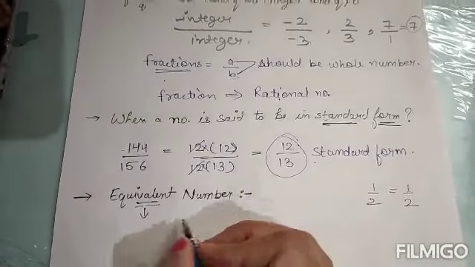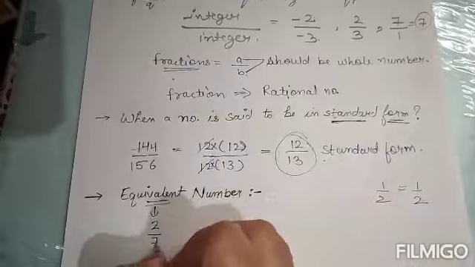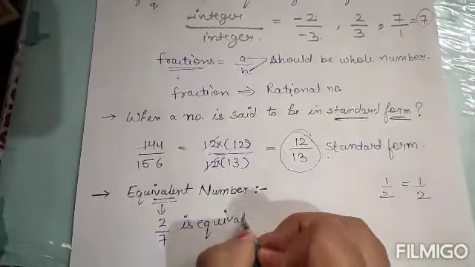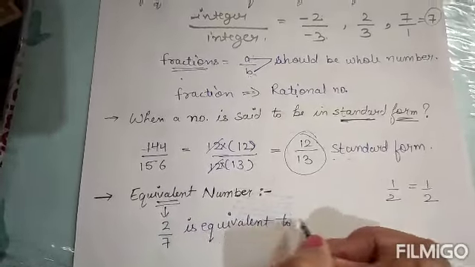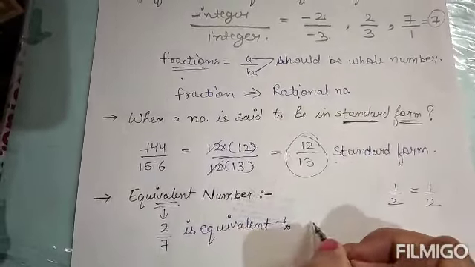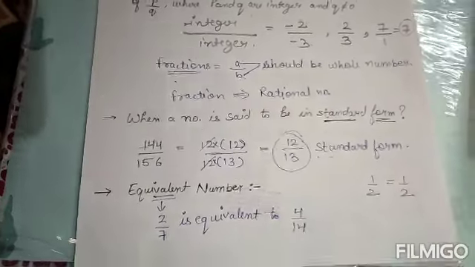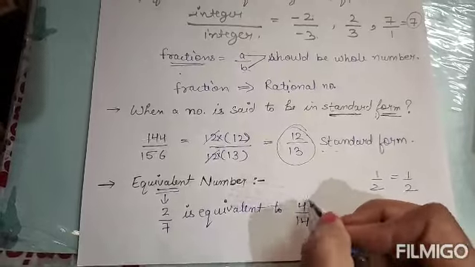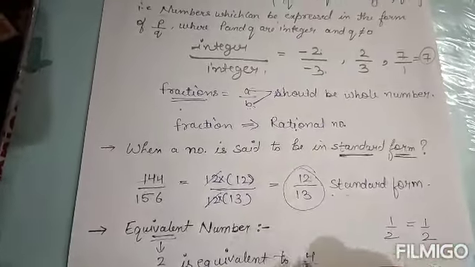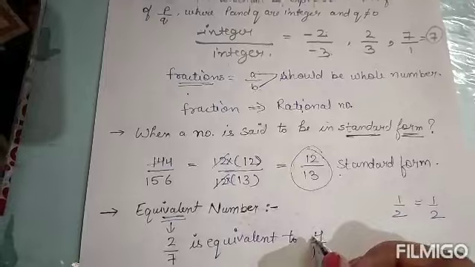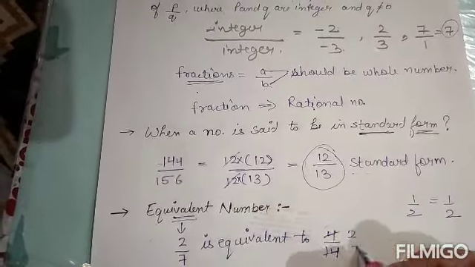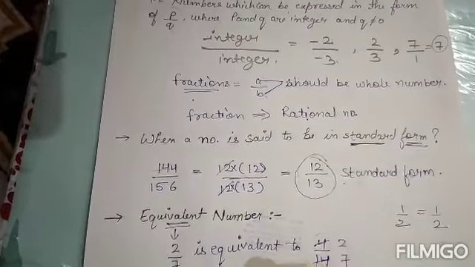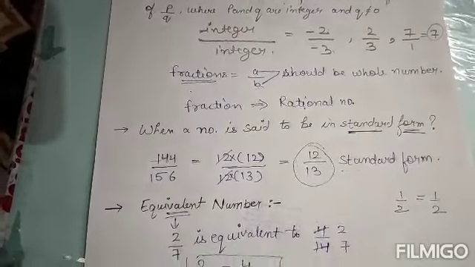What if I say 2 by 7 is equivalent to 4 by 14? Are they two equivalent? Yes. Why? Because if we write it in the simplest form, it changes to 2 by 7. That means 2 by 7 is equivalent to 4 by 14. Got it?